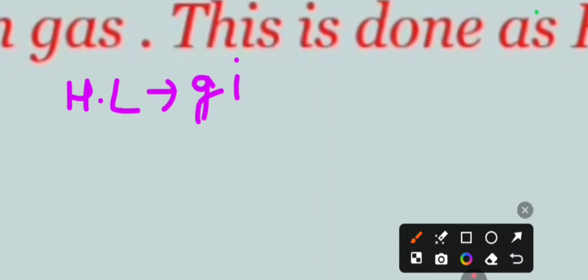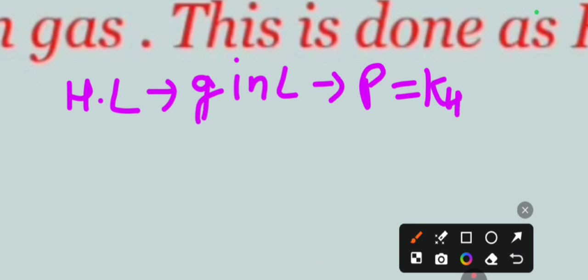So now you can see here again, 3 formulas I will write. According to Henry's law, it is applicable for gas in liquid, then what will be the formula? Partial pressure is equal to KH into mole fraction.